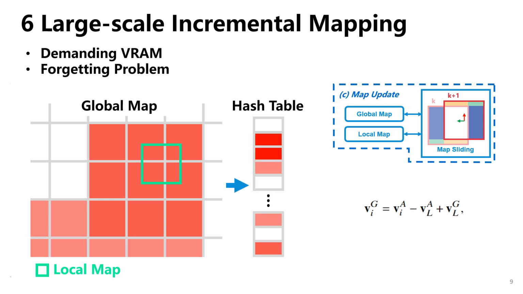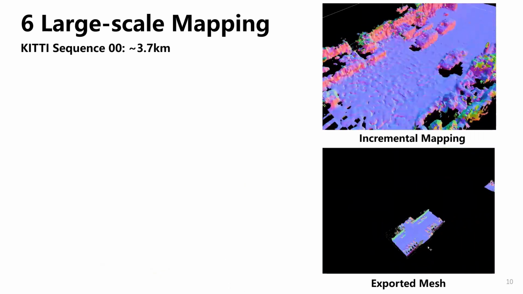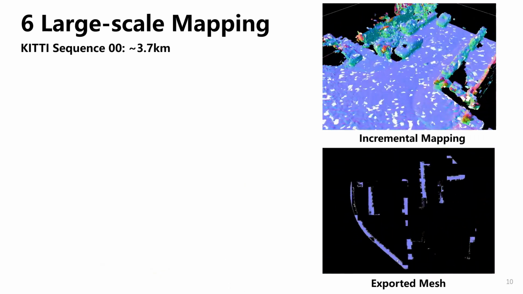To enable unbounded mapping, we craft a global map using a hash map. Specifically, with the movement, the slide-out features will be stored in the global map, and slide-in features will be fetched from the global map, and the submaps will be dynamically created and inserted into this hash map to enable unbounded mapping. An active frozen memory management strategy keeps only neighbor submaps in video memory, to help us keep a constant low video memory consumption in mapping. The robot-centric mapping enables seamless and unbounded mapping.